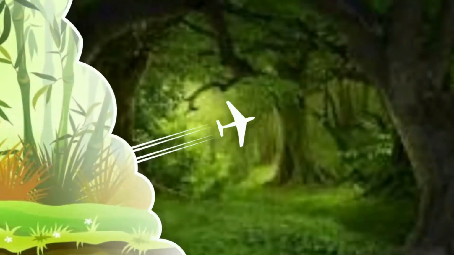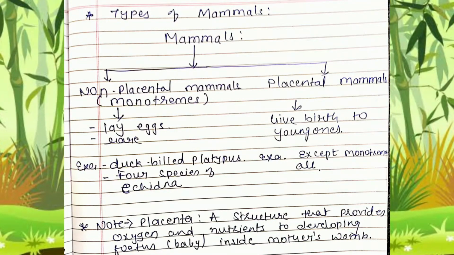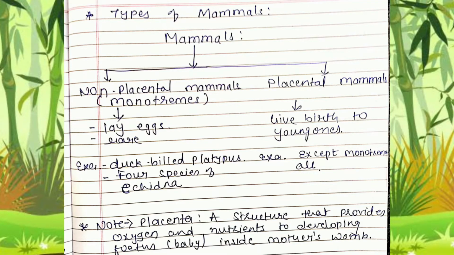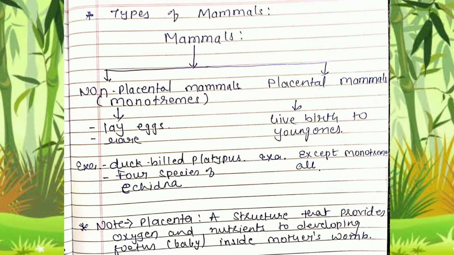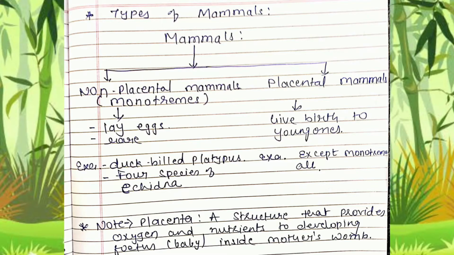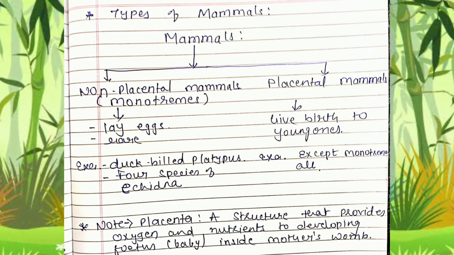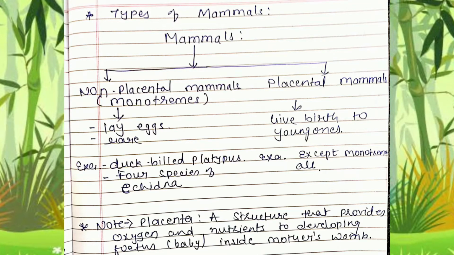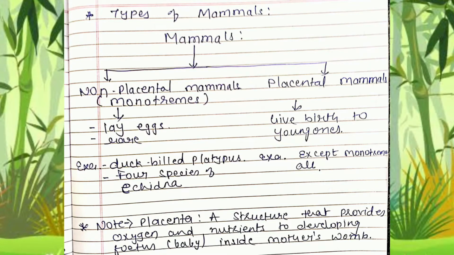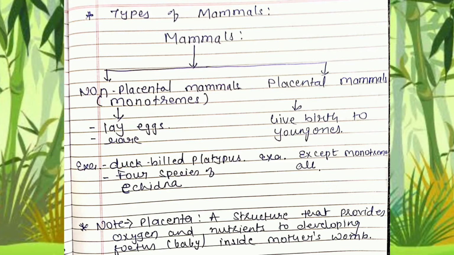Now we will see how mammals are born. There are 2 types of mammals. One that lays eggs and another that gives birth to their young ones. For example, the duck-billed platypus and 4 species of echidna. These are the egg-laying mammals. These egg-laying mammals are very rarely found nowadays. Then the mammals which give birth to their young ones are known as placental mammals. For example, all the mammals except monotremes, which are egg-laying mammals.